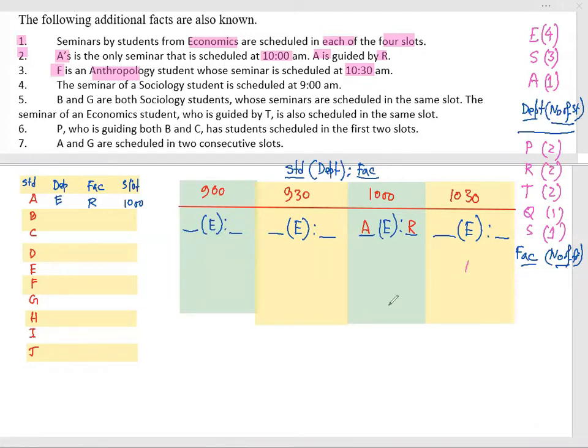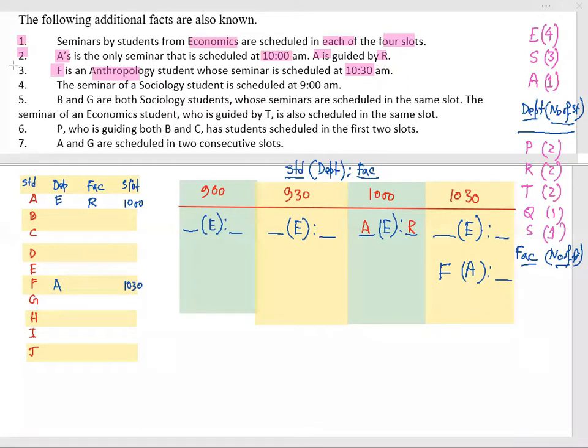So department anthropology, student F, faculty not known. As far as F is concerned, it is an anthropology student and the slot is 10:30. Okay, now the next information.